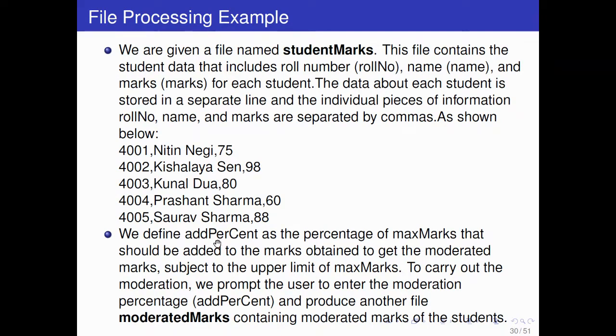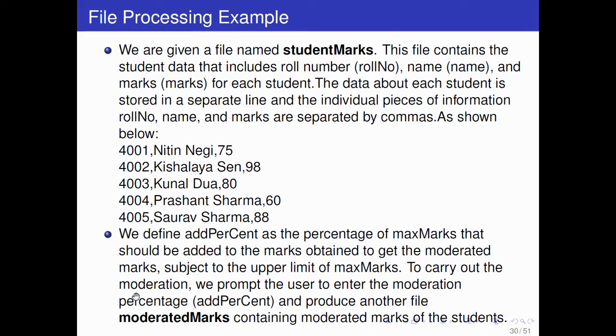So now we define add percent as a percentage of maximum marks that should be added to the marks obtained to get the moderated marks. So suppose you want to add 3 marks in all. You need to store the data into a new file, and the marks will be updated. Subject to the upper limit of maximum marks, because the marks should not exceed the maximum marks. Like if it is 100, it should not exceed 100.